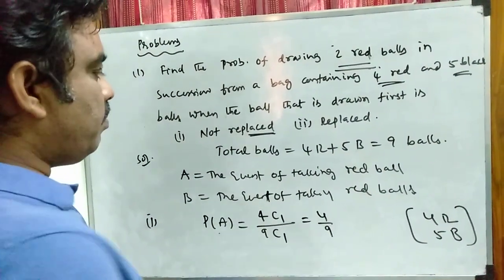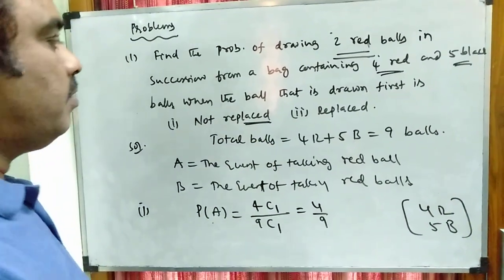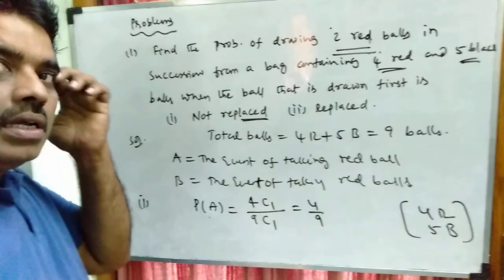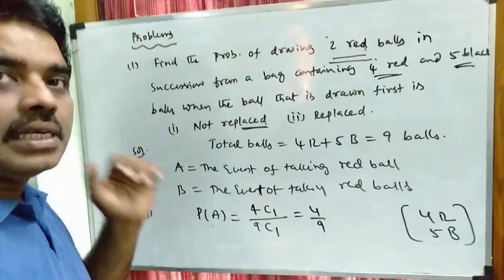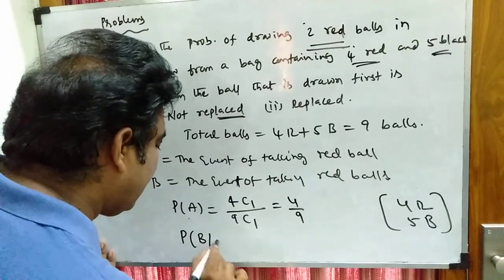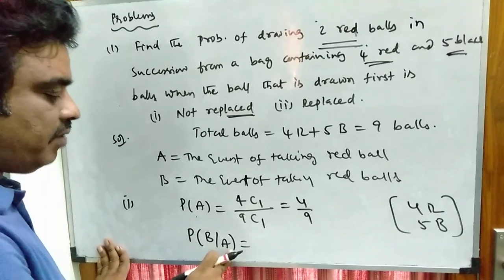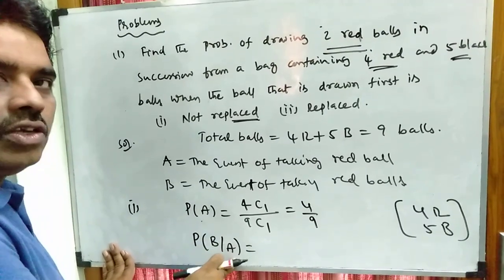Now see, the second ball: the first drawn ball is not replaced in the box. That means the case becomes conditional. You have to find the probability of B given A, the probability of B when the event A has already occurred.